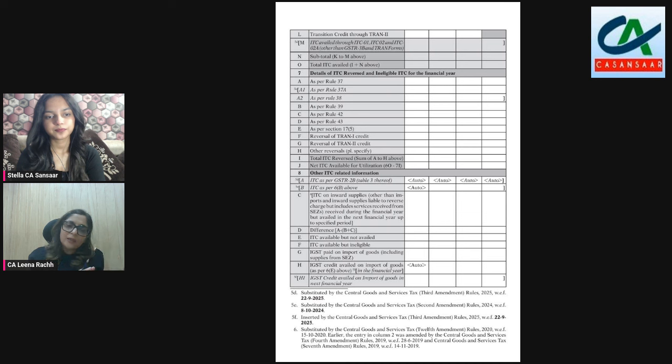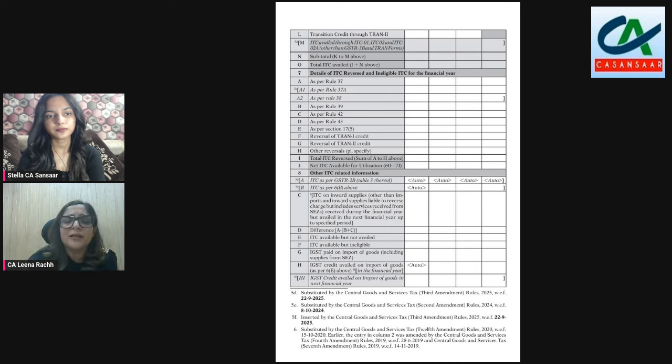In other words, your 8A will now give you the value of all ITC that arises on account of your inward supplies for invoices raised in April 24 to March 25, even if it is reflected in subsequent years' 2B.